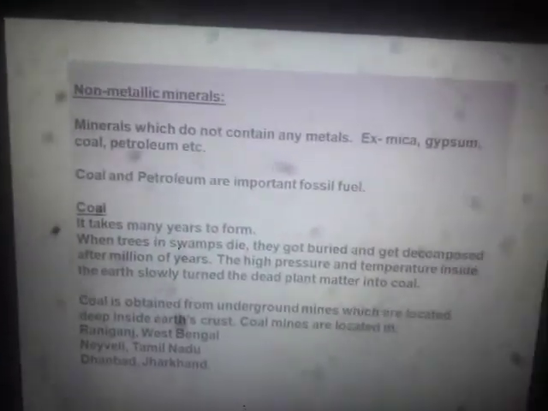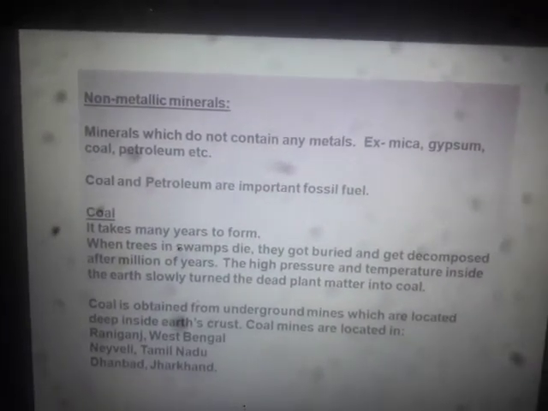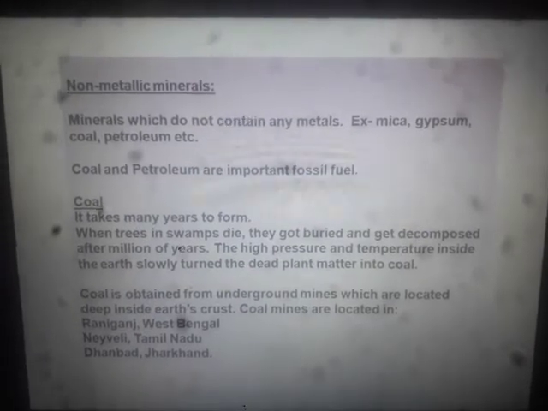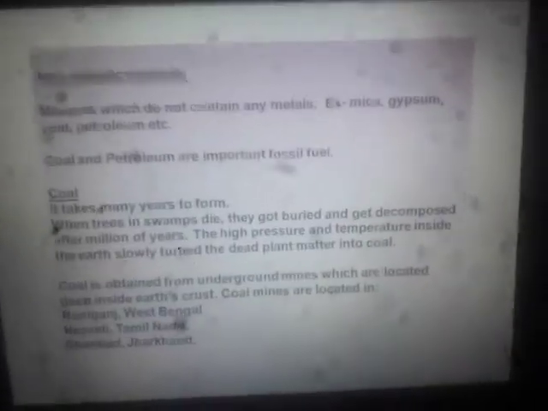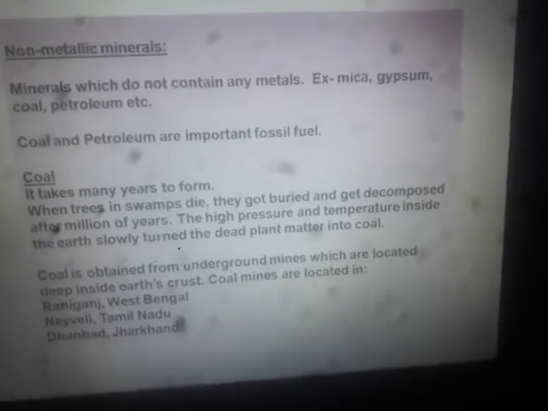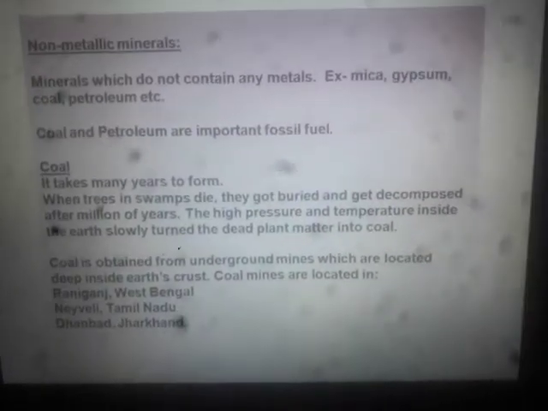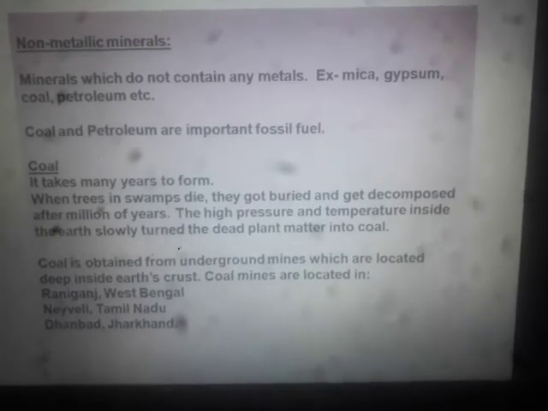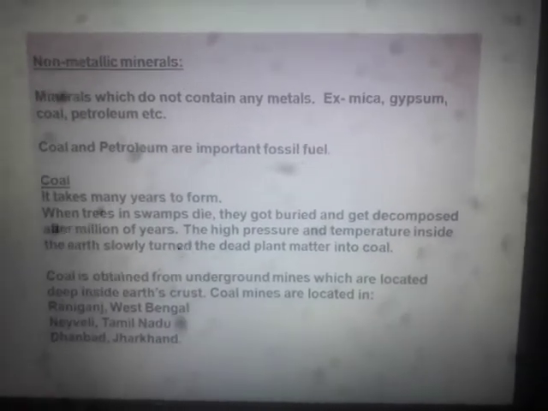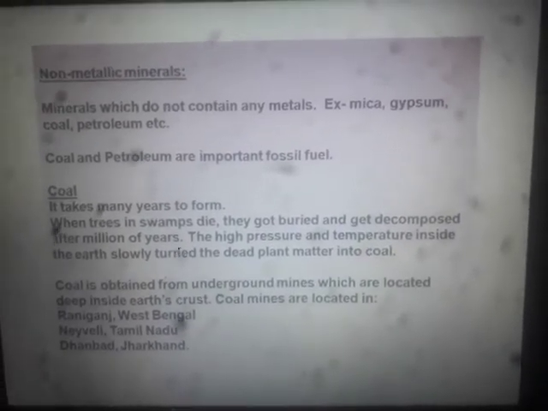Moving on to the next, non-metallic minerals. Non-metallic minerals are also important because they are being used widely all over the world.